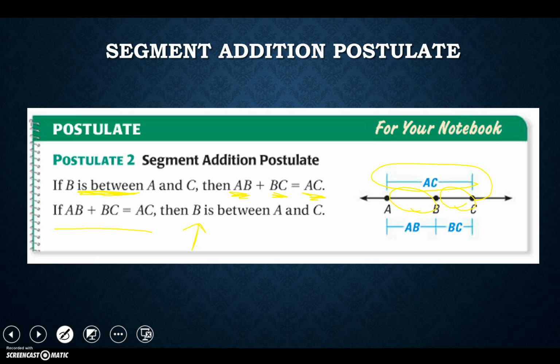Using this kind of idea is how we found pieces of it, because I can tell you what AB is, and I can tell you what AC is. That would be the example from the main office to the band inquiry rooms, and this represents the distance from the main office to the guidance office, and I'm trying to find this piece. So we're still using the segment addition postulate.